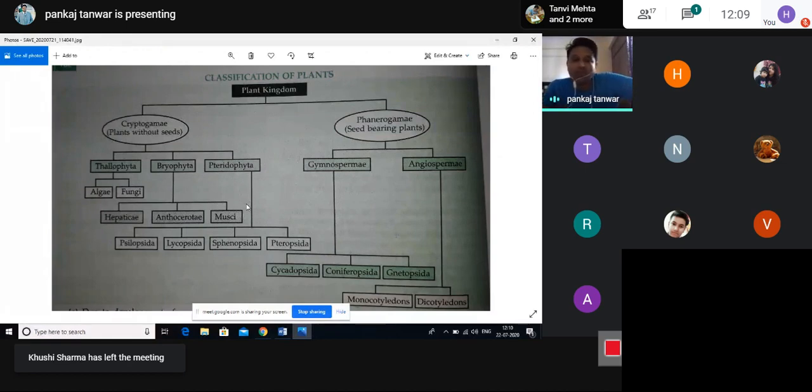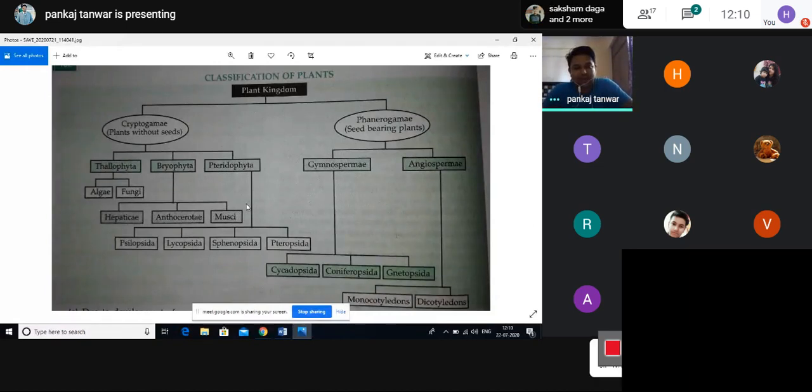Now when we move on to the topic of cryptogams, cryptogams plants are again divided into three parts. These are called Thallophyta, Bryophyta and Pteridophyta.